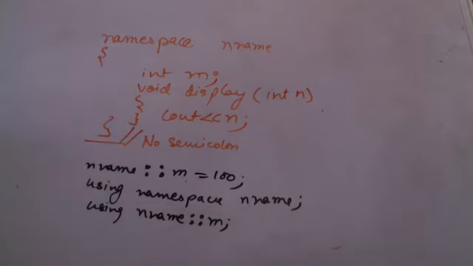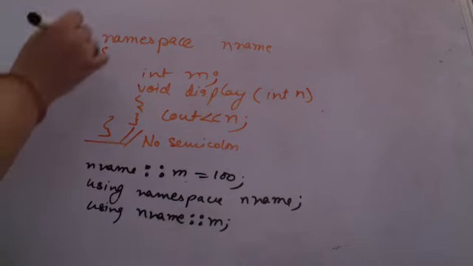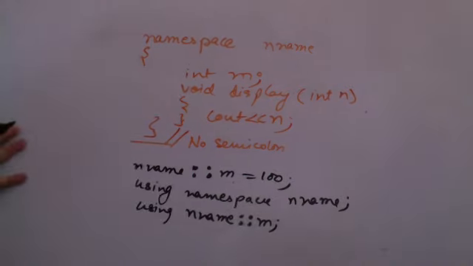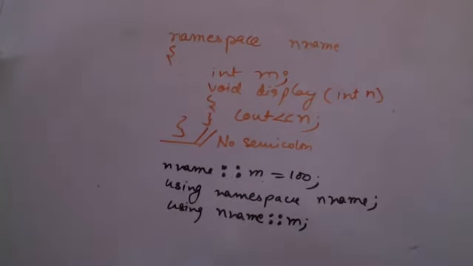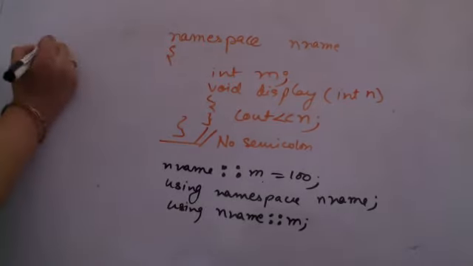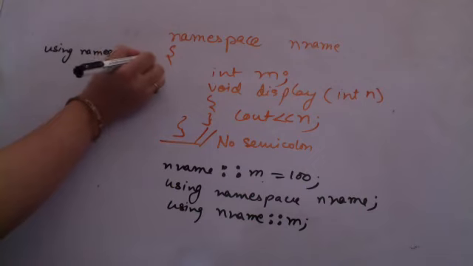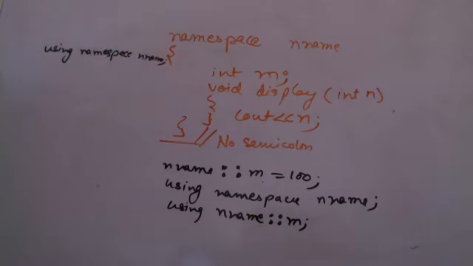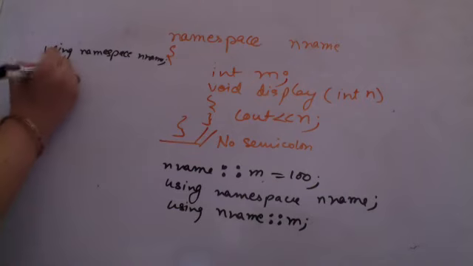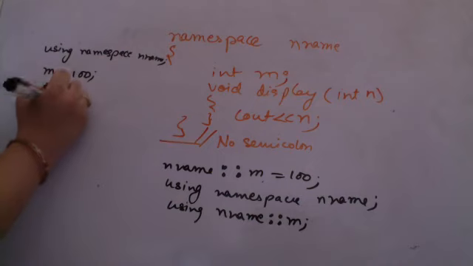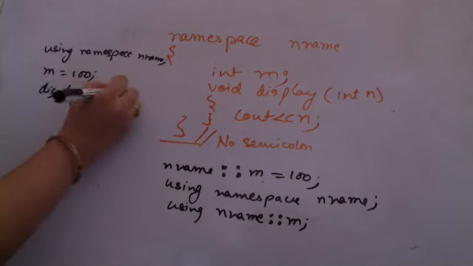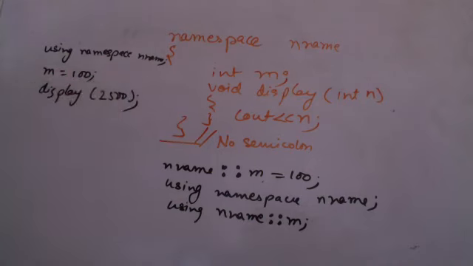I'm just giving you the explanation with examples here. Suppose this is what you already have been given. After this, if I'm writing the entire using namespace nname, and I'm giving m is equal to 100, and I'm calling my display with say 2500, both of these will now work correctly.